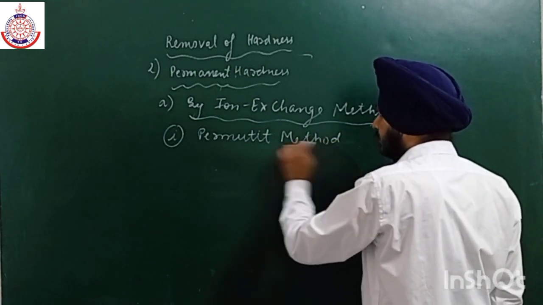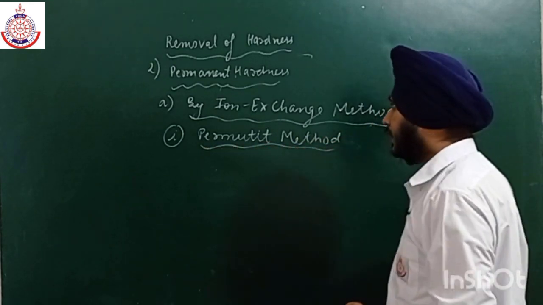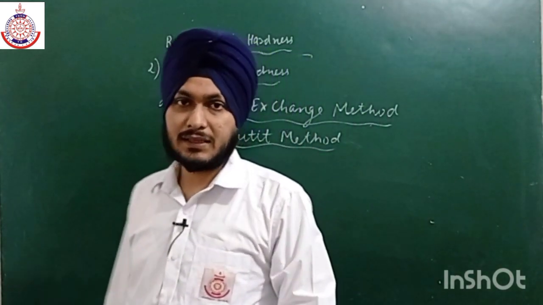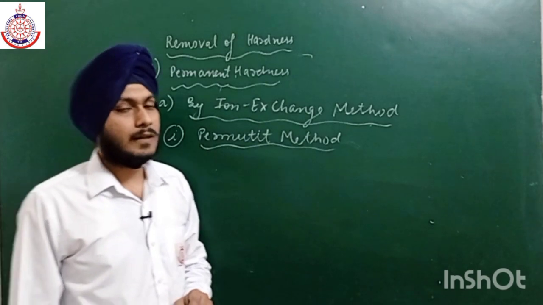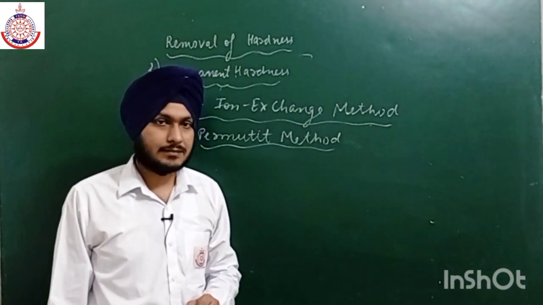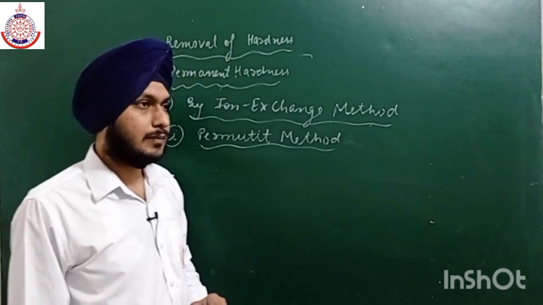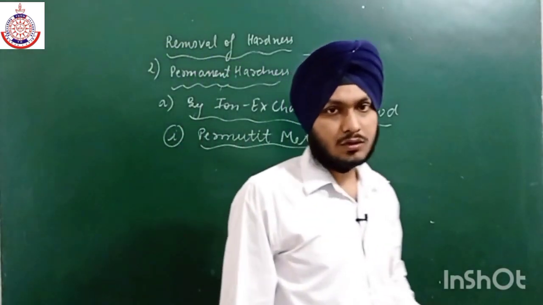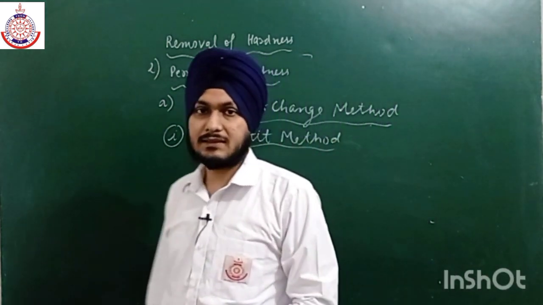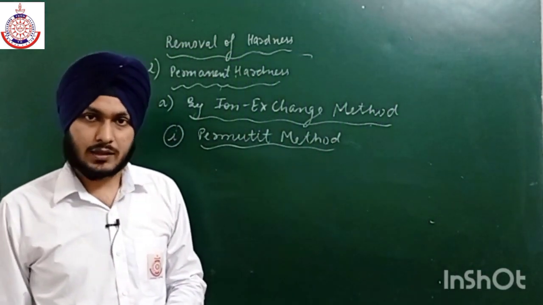permutit method. Now we can easily exchange the ions, as we all know that calcium and magnesium ions are responsible for the hardness of water. So if we exchange these calcium and magnesium ions with sodium ion, because sodium ion cannot create obstruction in the formation of lather, so we can easily exchange these calcium and magnesium ions with sodium ion, okay.